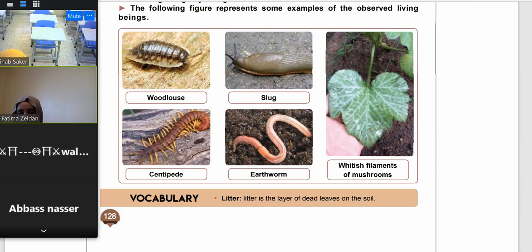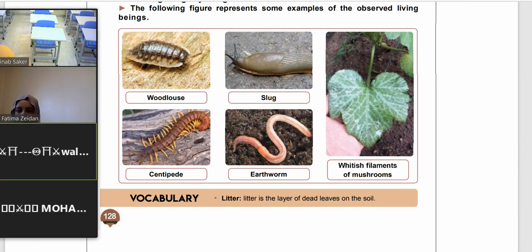Wood louse, this louse is only found in the wood. Also, I have another louse, which is the head louse, okay? When your heads are itching you, this is the head louse. Of course, we have many kinds of lice. Also, we have plant lice. So, wood louse, slug. Slug is a kind of mollusk which has a soft body, centipede, earthworm, you know that, and